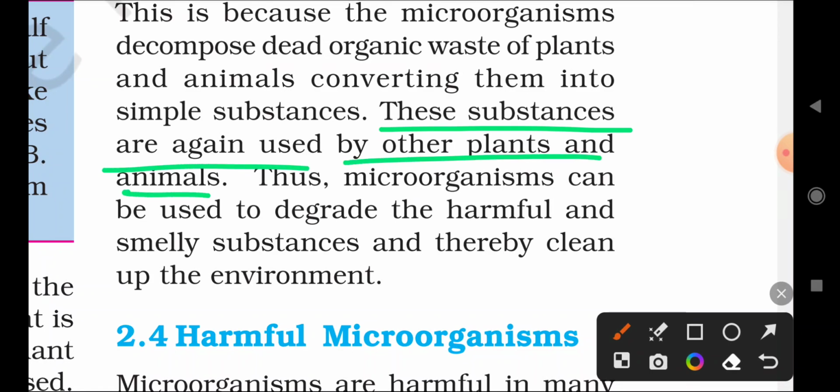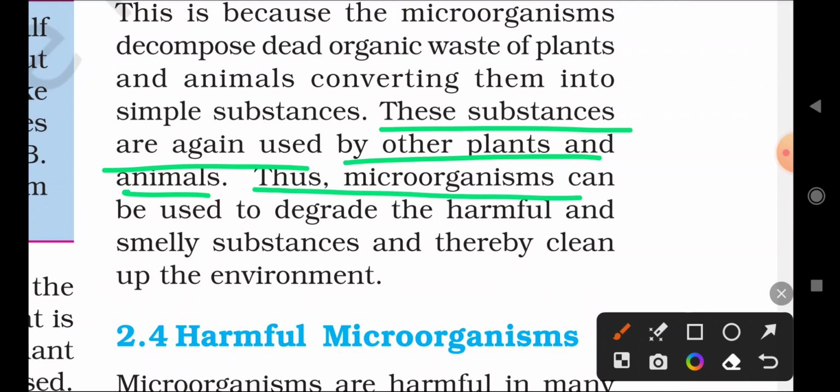Whenever animals and plants die, their bodies are decomposed in the earth crust. Again, they give nutrients to the soil, and the soil uses the nutrients to grow plants. Again, those plants are eaten by some animals. After those animals die, they decompose in the soil and pass on nutrients. So this cycle continues.